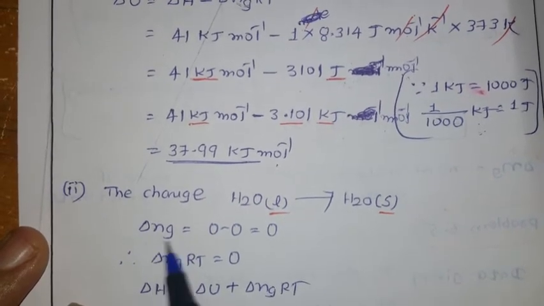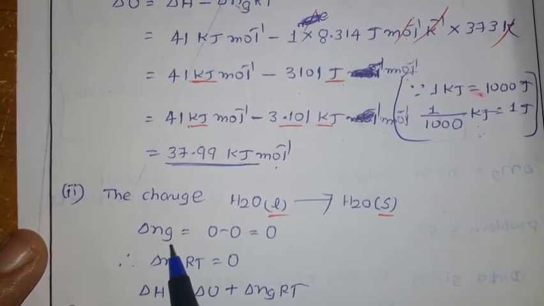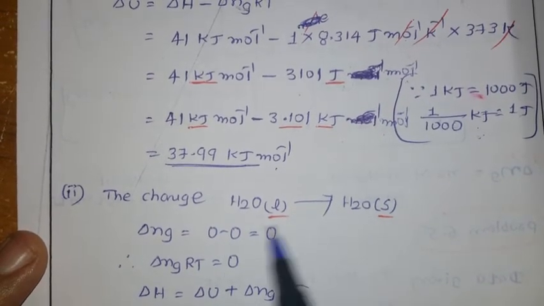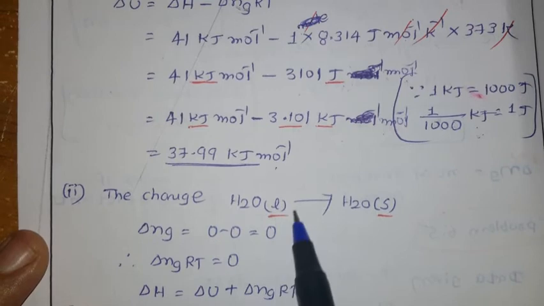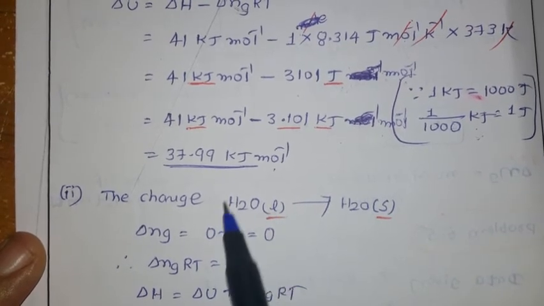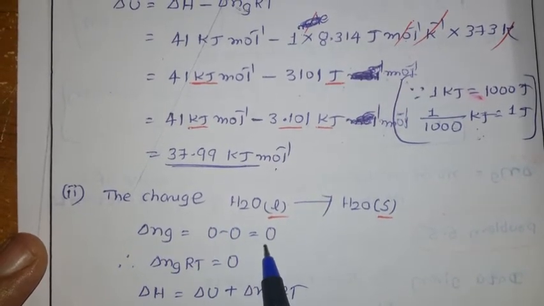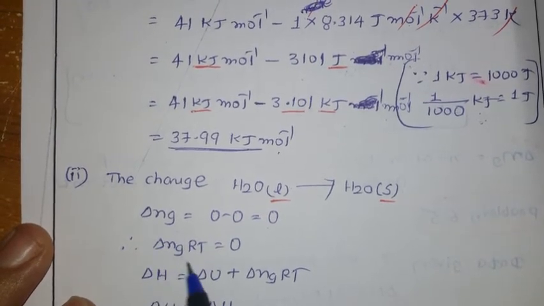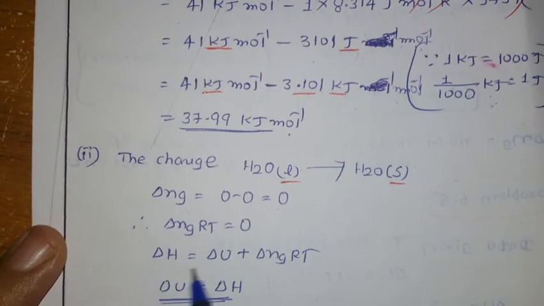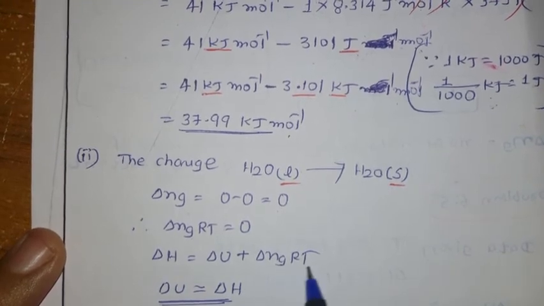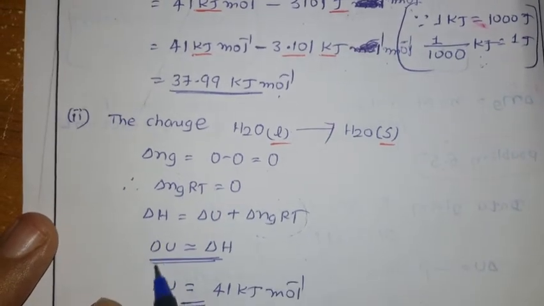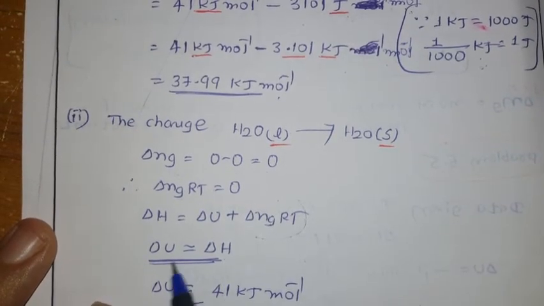Now here, first we have to find out delta Ng. Here delta Ng is 0. Why? Because in the case of product also we don't have any gas, so number of moles is 0. In the case of reactant also we have 0 because we don't have any gas. So total how much change do we have? 0. So once delta Ng is 0, this total term becomes 0. Now if you substitute here, delta H equals delta U plus delta Ng RT, we have this relation. Here delta Ng RT is 0.